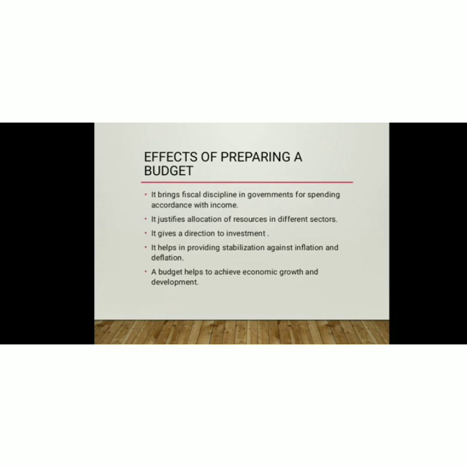The fifth point is a budget helps to fulfill a nation's or the state's objectives in regard to economic growth and development. So we have seen that by preparing a budget, the government comes to know about the income and expenditure, about how to distribute the resources, how to do investment so that maximum benefit can be obtained, how to use taxation or expenditure so that inflation or deflation can be controlled, and how economic growth and development can be achieved.